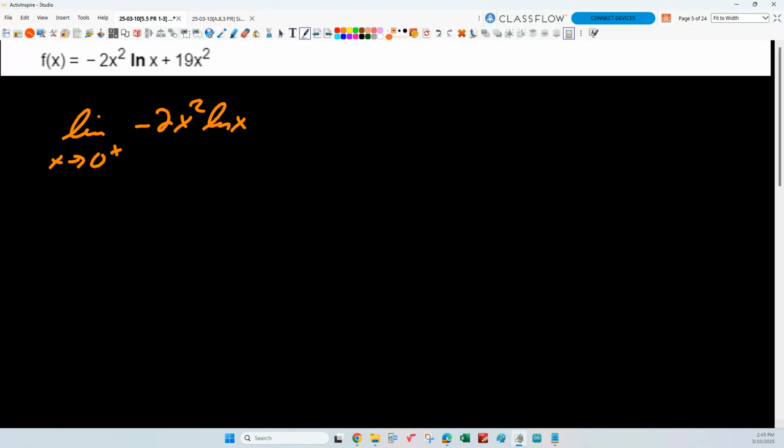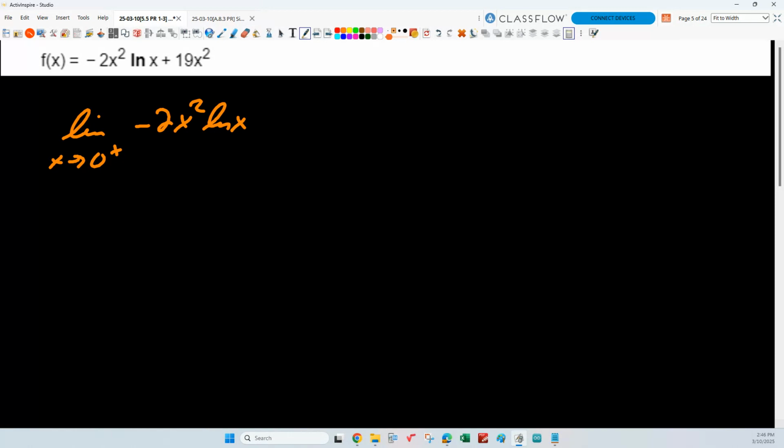What could I do? Let's just say I leave the negative 2 log x on top. What do you think? Separate the limits? Well, we can't make them separate like a product of limits or something.